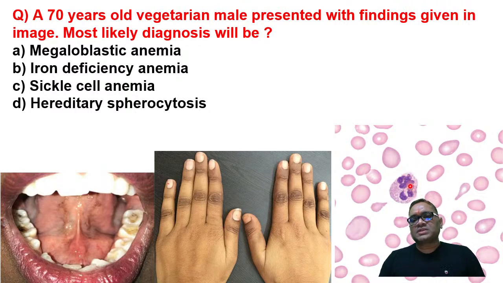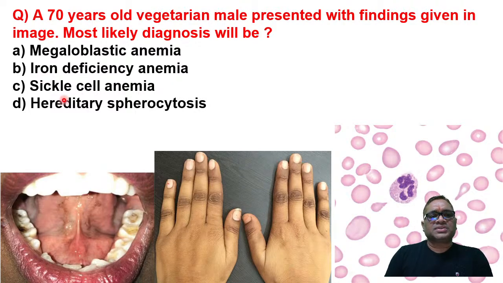And now in this peripheral smear, you can see 1, 2, 3, 4, 5, 6, and 7. So more than 5 nuclear lobes in the neutrophil, hypersegmented neutrophil, right? If you assume this is the normal RBC and you compare, this is the ovalocytosis. So hypersegmented neutrophil, ovalocytosis, and can you notice what is this? Howell-Jolly body. So this is the characteristic triad of megaloblastic anemia: hypersegmented neutrophil, macroovalocyte, and Howell-Jolly body. So the clinical finding and peripheral smear finding together correlate to megaloblastic anemia.